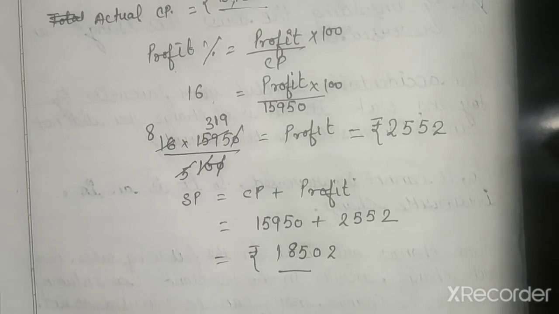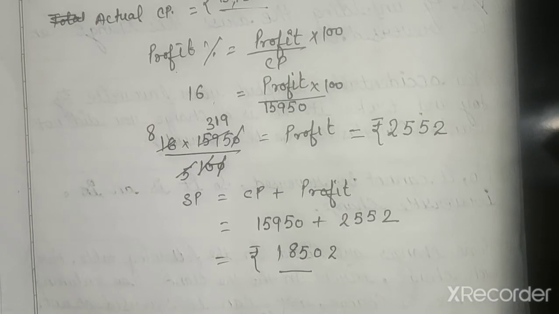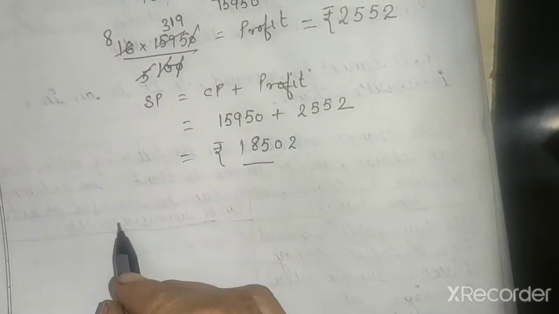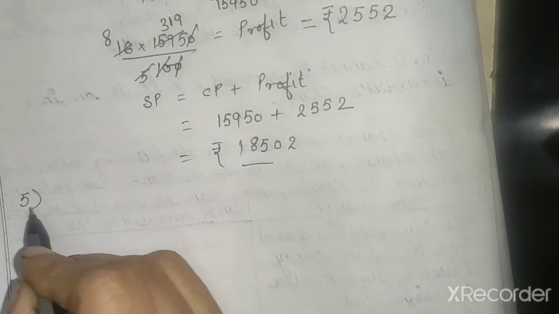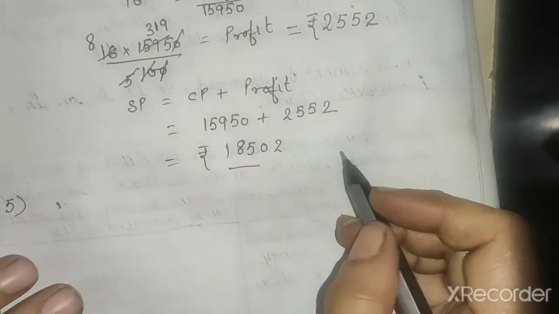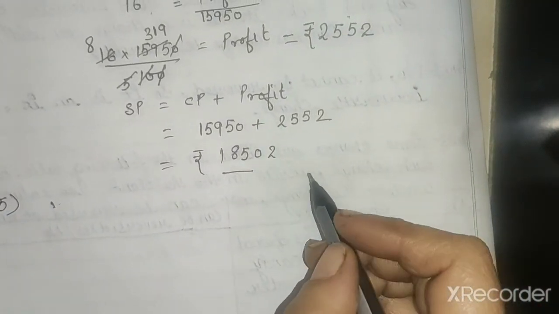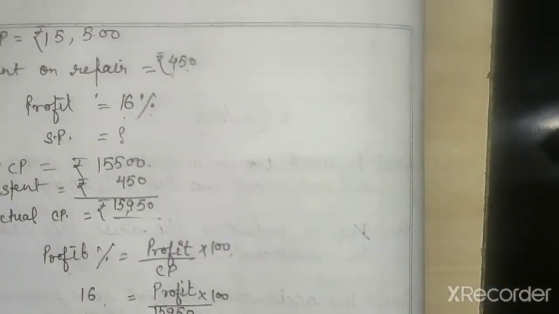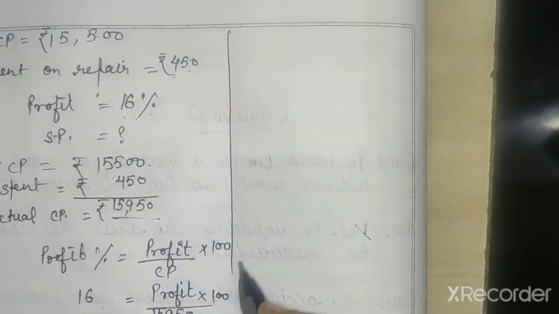A VCR and TV were bought. Bought means this is your CP. So CP for both the items, for VCR and TV, is the same. For both the items we have a direct formula for finding the SP, I told you. So I am writing here the formula of SP.